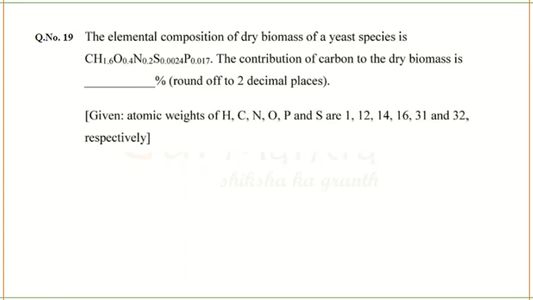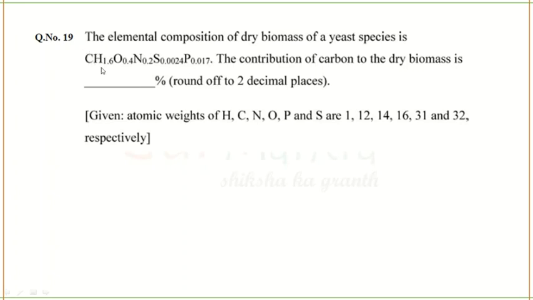The elemental composition of dry biomass of a yeast species is carbon 1, hydrogen 1.6, oxygen 0.4, nitrogen 0.2, sulfur 0.0024, phosphorus 0.017. So these are the elemental composition of the biomass. They're asking the contribution of carbon to the dry biomass. From this biomass, what is the contribution of carbon?